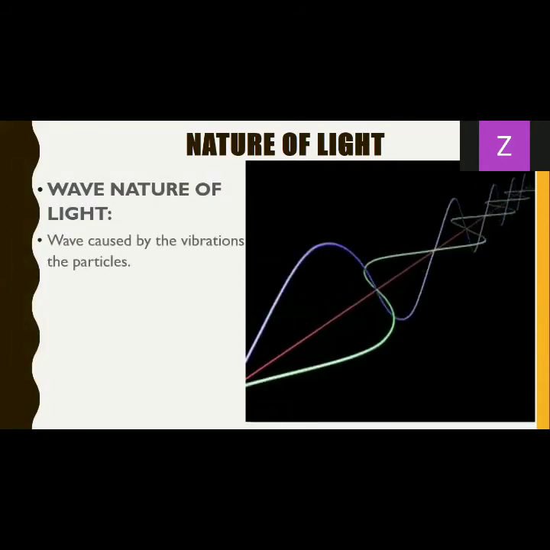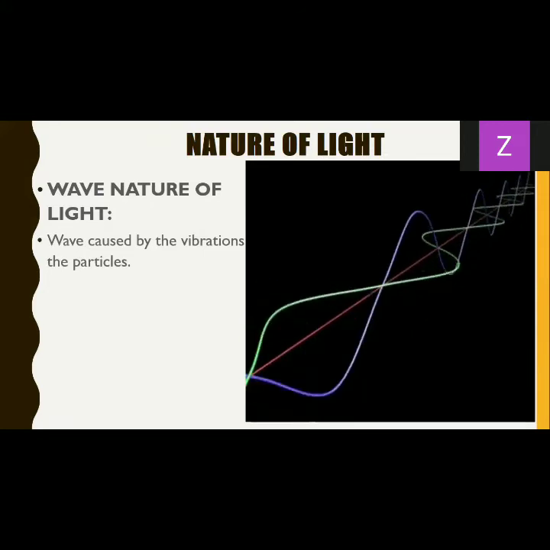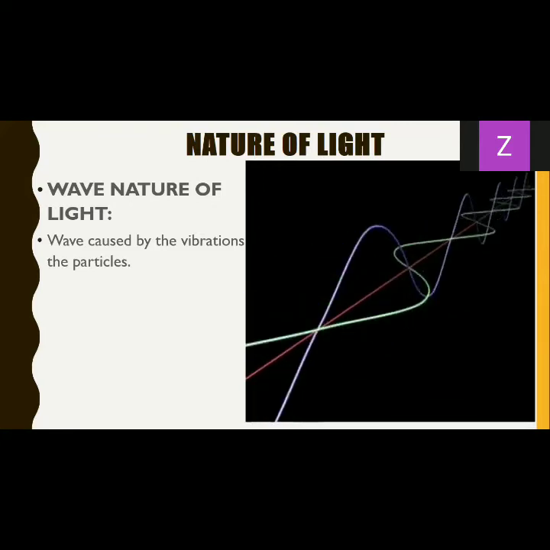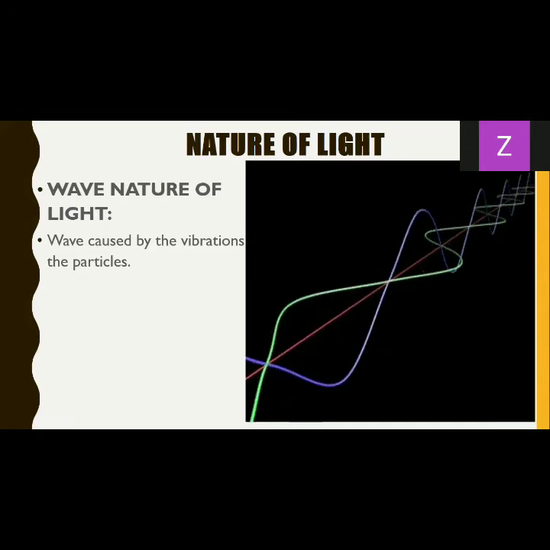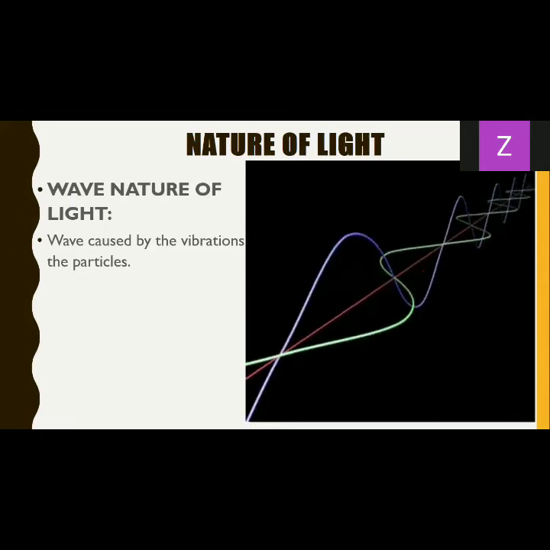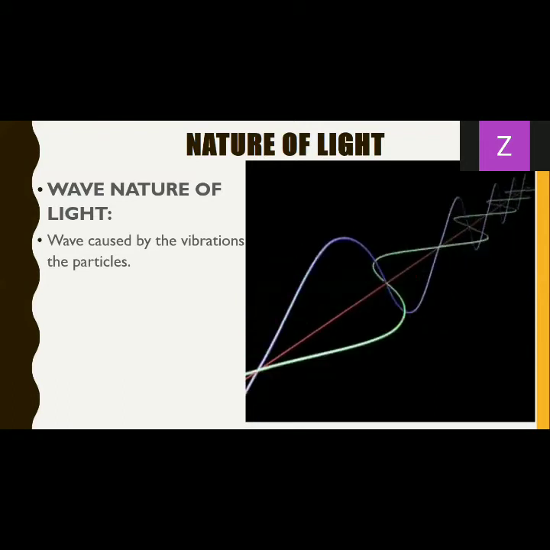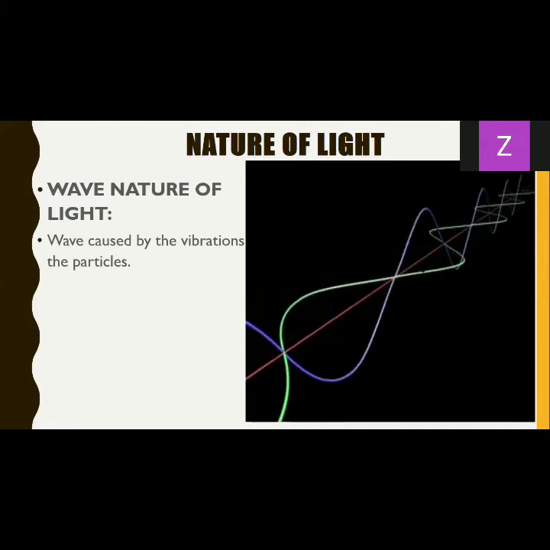He considered that light is in the form of waves, and the waves are caused by the vibrations of particles. We are already familiar with the wave nature of things, how waves are connected, and how wave motion takes place.